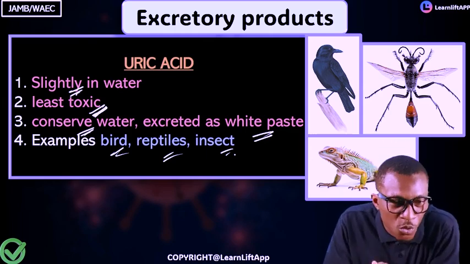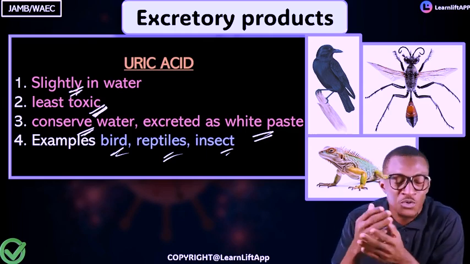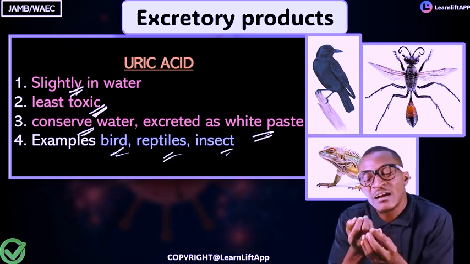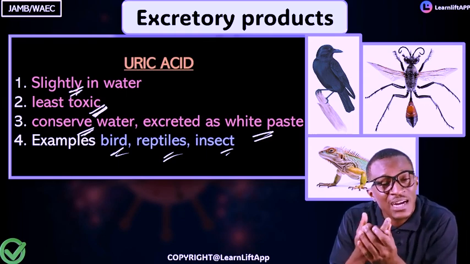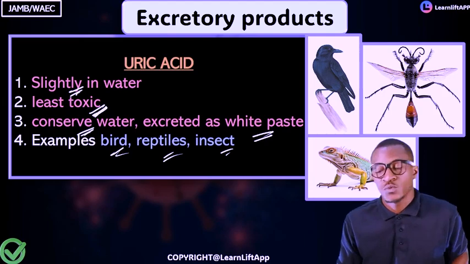So if somebody asks you what's the excretory product of a bird or reptile, tell them it's uric acid. What are the features of uric acid? They have a small amount of water, so that the birds can fly, and they are least toxic.